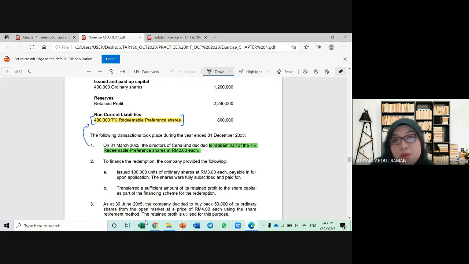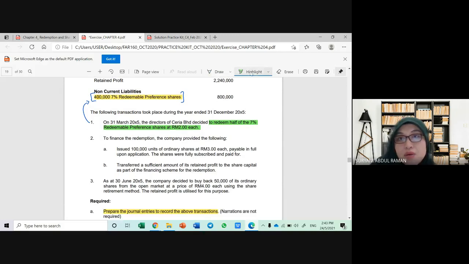So, number one, the company wants to redeem this share, meaning you are going to pay back part of this share. Since you are going to redeem, as a consequence, this share will be reduced, right? So to finance the redemption, the company will issue 100,000 units of ordinary shares at 3 ringgit each. And the shares are fully subscribed and paid for.